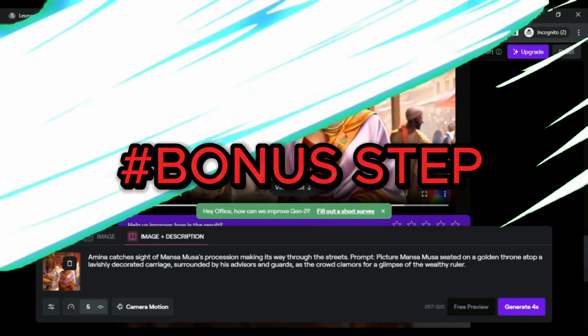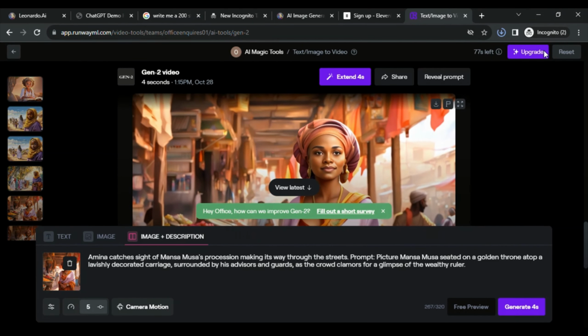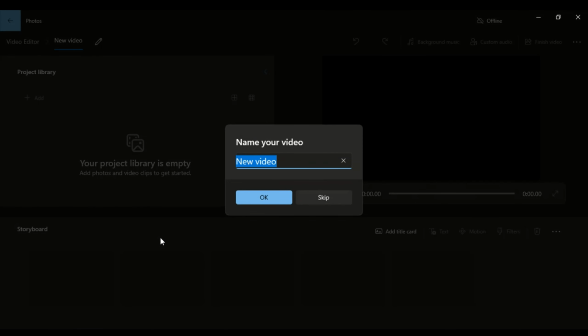Now all our images are generated and we have video scenes for each line. It's time to edit. Bonus tip, I used the default Windows video editor for this to show you how easy it is to get done.